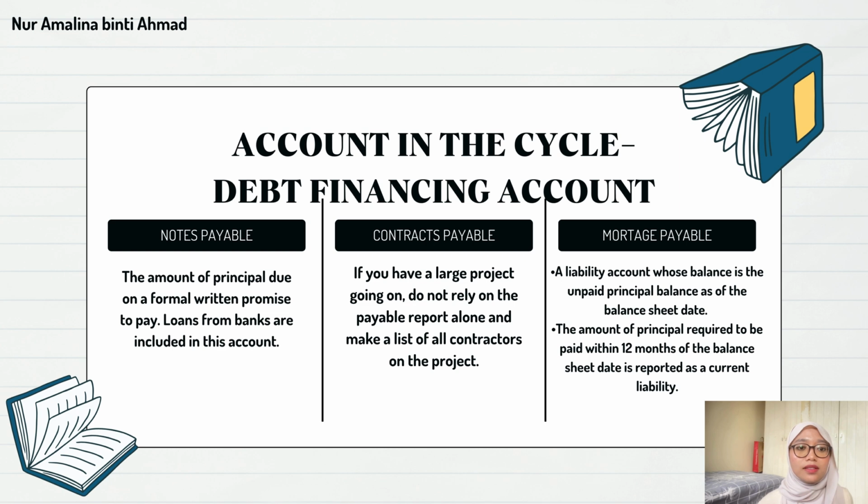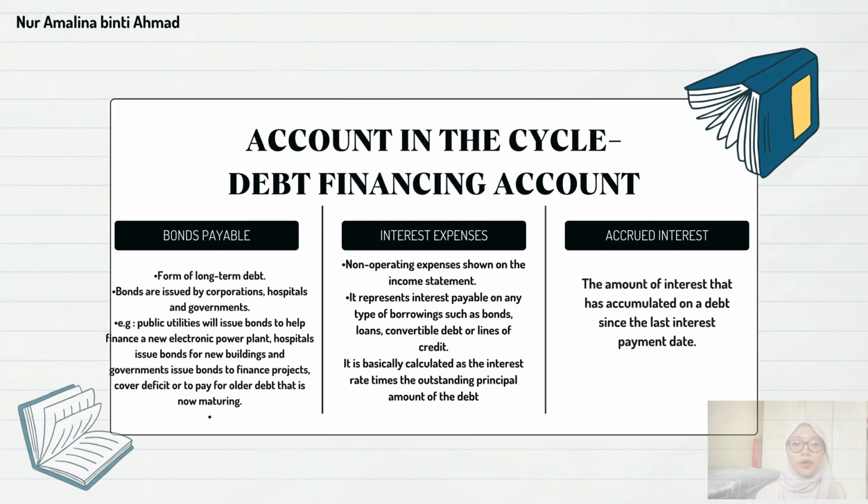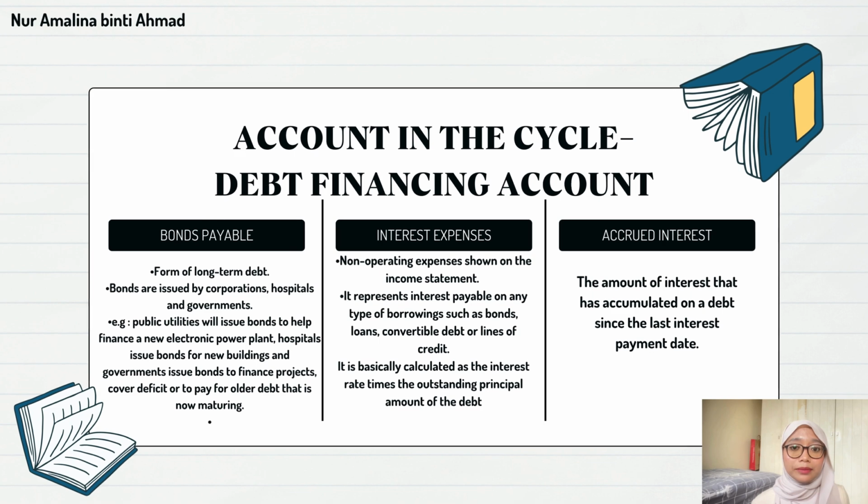The third one, mortgage payable, is a liability account whose balance is the unpaid principal balance as of the balance sheet date. The amount of principal required to be paid within 12 months of the balance sheet date is reported as current. Next is bonds payable, a form of long-term debt.